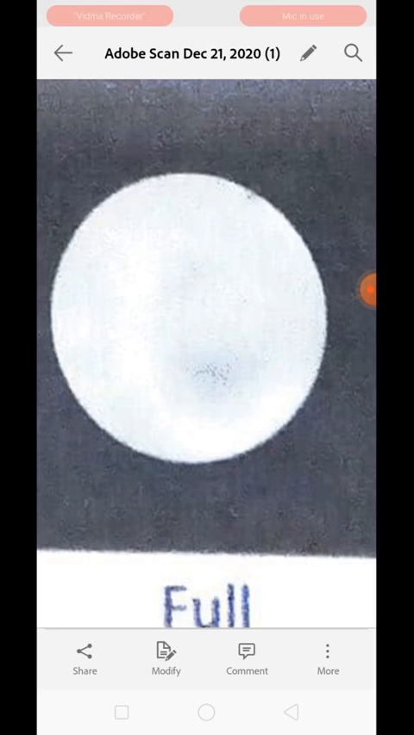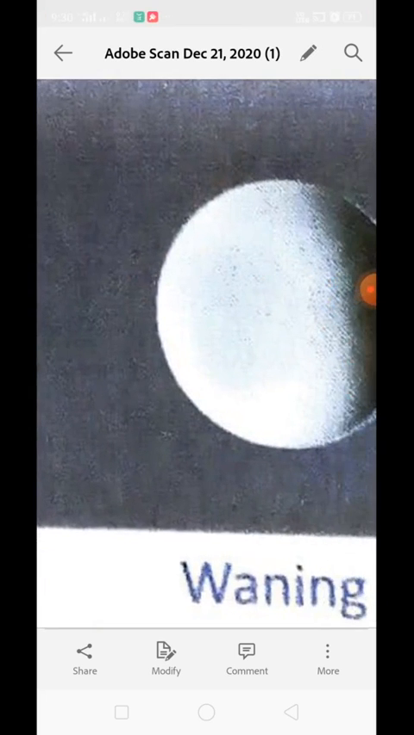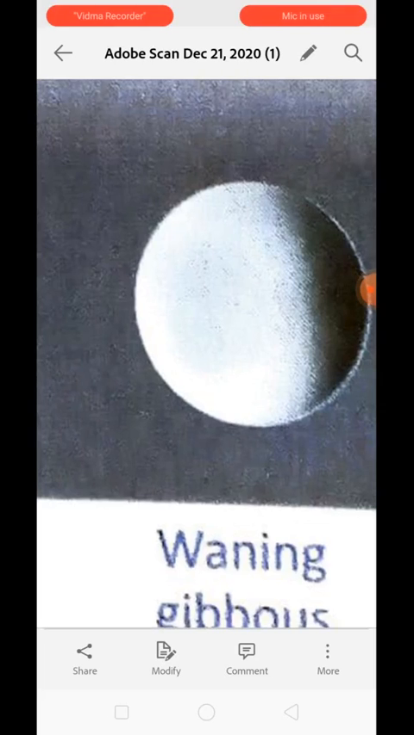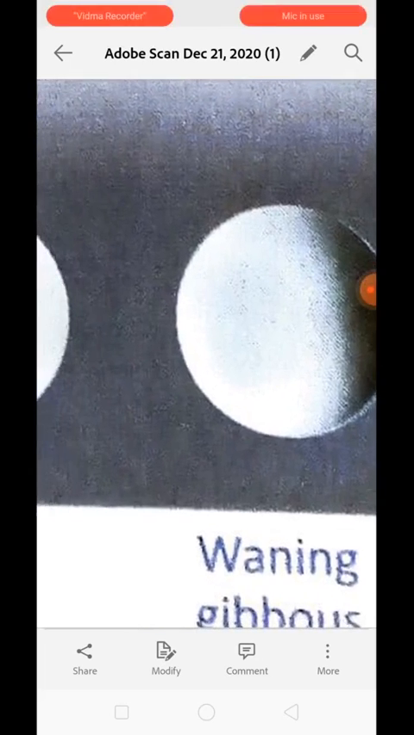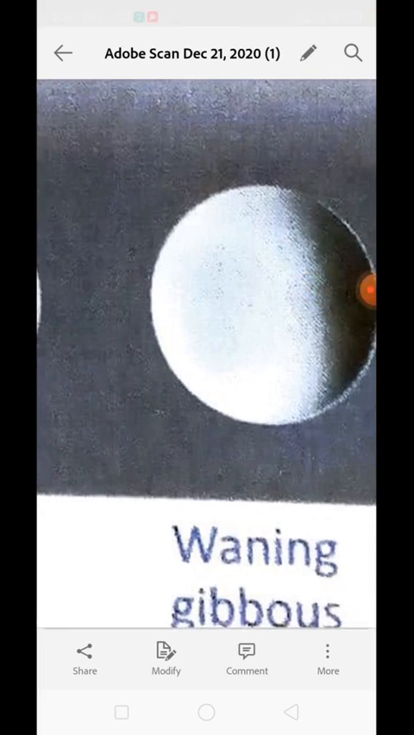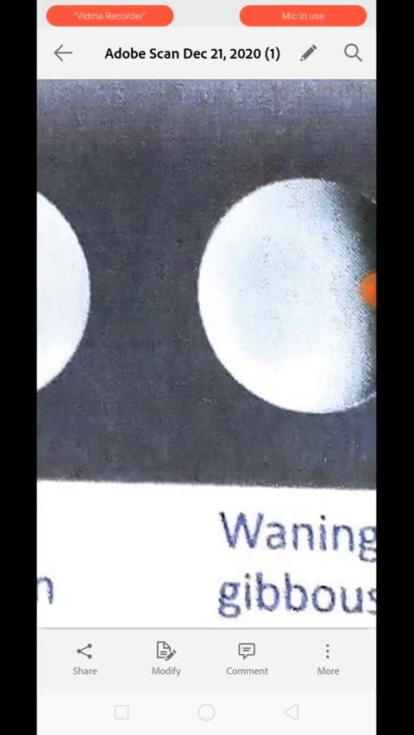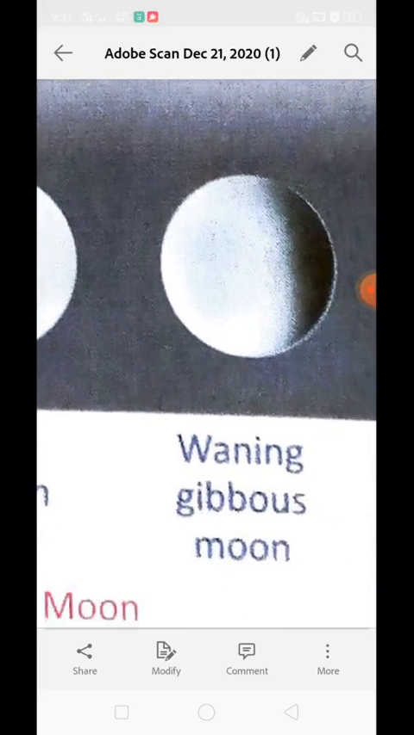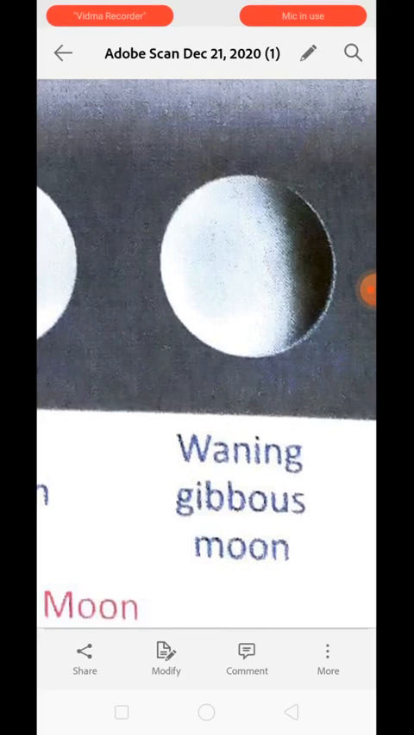Now as the full moon has already appeared in front of us, the time has come for the moon to decrease in its size. So the next condition is waning. But what portion is waning over here? Only a slight portion of the moon is waning, and the shape is still gibbous. The moon is disappearing from our vision, so we call it the waning gibbous moon. Understood? After the full moon, the illuminated part of the moon decreases gradually. This phase is called the waning gibbous moon.